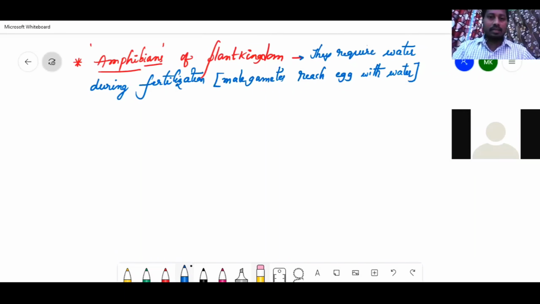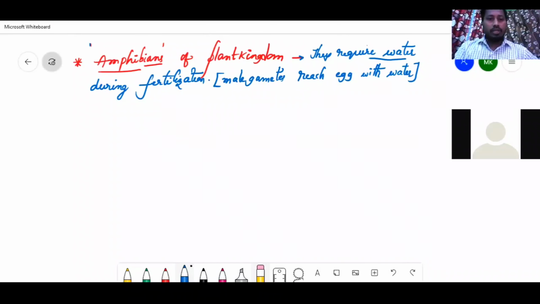So that's the reason they are also depending on water. They're also depending on soil. So that is the reason the term amphibian is used for bryophytes.